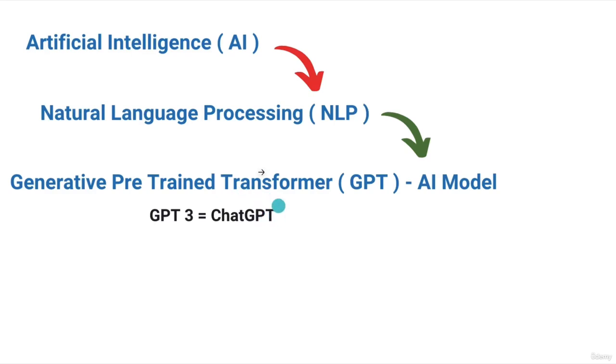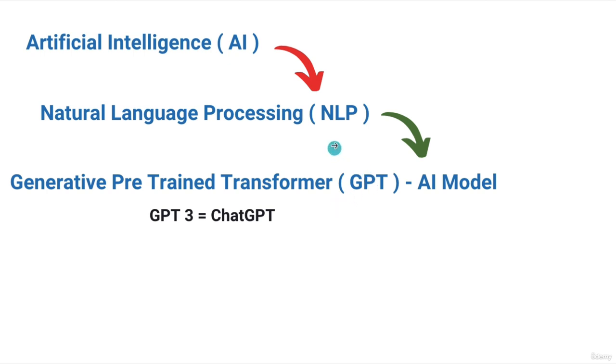So now you understand what artificial intelligence is and what NLP is. Basically, we have learned it's a part of AI, and next we have GPT, that is Generative Pre-Trained Transformer. In short form, we call it GPT.